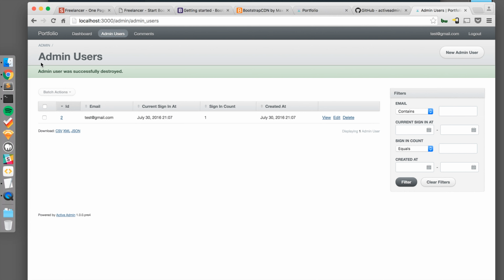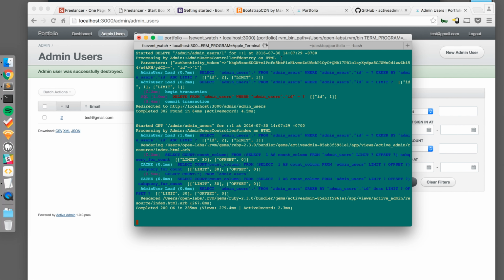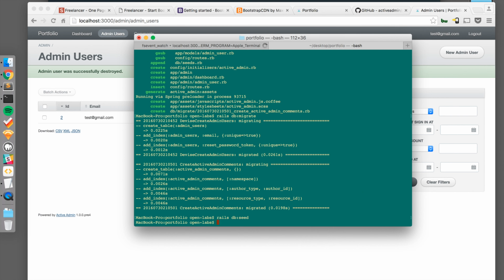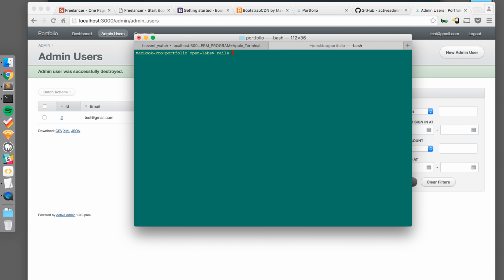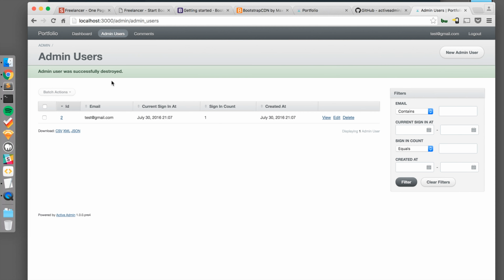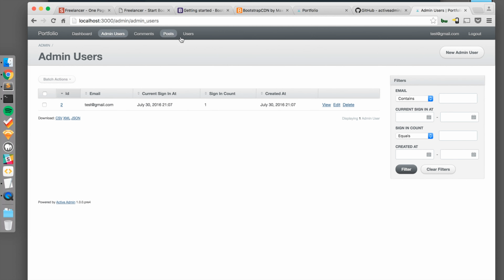Nice. Okay, so the next thing we're going to do is set up Active Admin so we can edit posts. So let's go back to our terminal. And we will type, let's clear this out, rails generate active_admin:resource User. This will allow us to edit users. And then we'll do the same thing for posts. So if we refresh Active Admin, we should see users and posts at the top. Perfect. So you can see the interface.